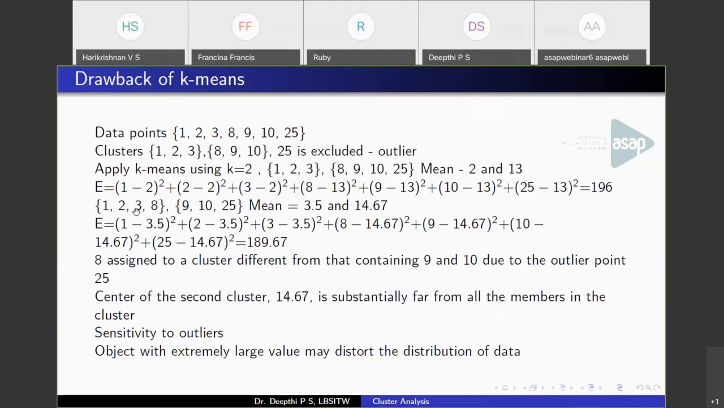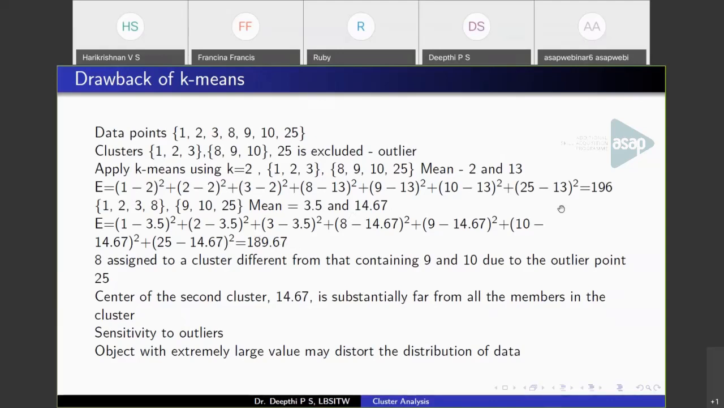Now consider another partition: 1, 2, 3, 8 in one cluster, and 9, 10, 25 in the other. Okay. So if you got a result like this, the mean of these values will be 3.5 and the mean of these values will be 14.67. Again calculate the squared error of these points to these means. So you'll get a value like this. Now you can see that with this partition you got a lesser squared error criterion.